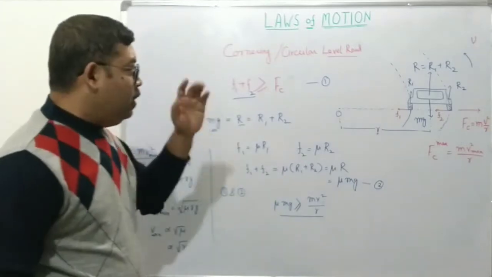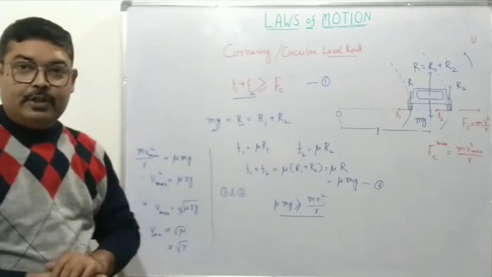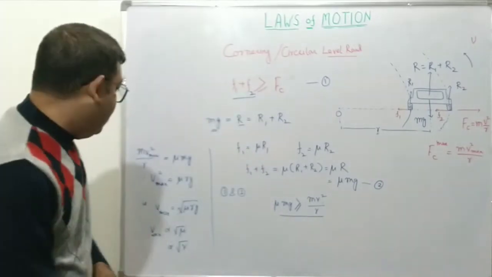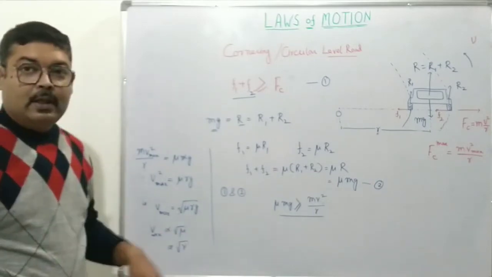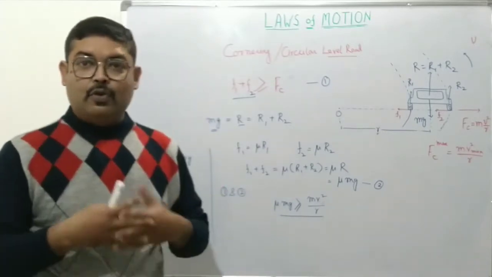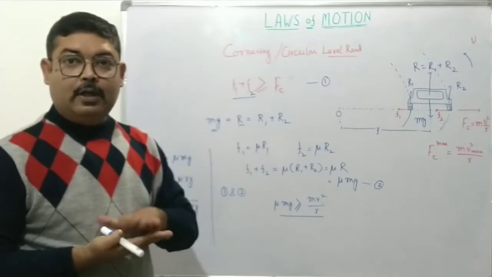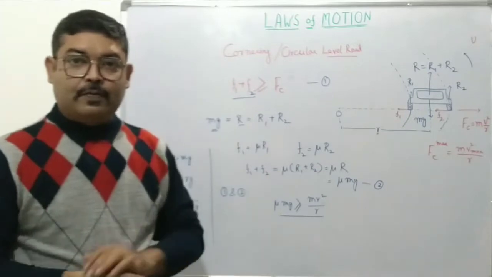Normally on a road, the radius of one particular turn will remain the same. However, due to weather conditions and temperatures, the coefficient of friction can change. Say there has been rain, so the road becomes more slippery. So mu will change. If mu reduces, v max reduces. And so during slippery or rainy seasons, it's always advised that you move slower, because the friction between the wheels and the road is decreased by the layer of water deposited on the surface of the road.